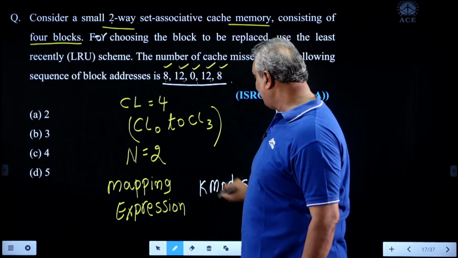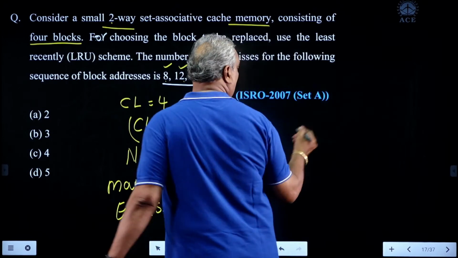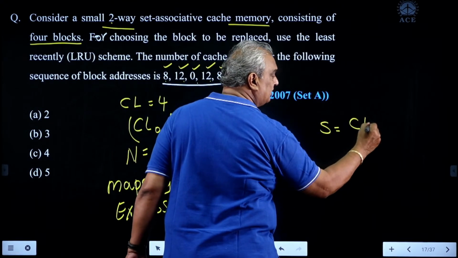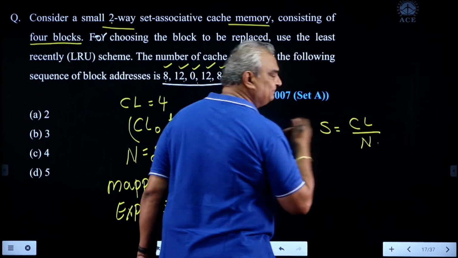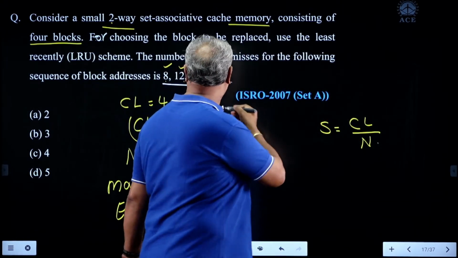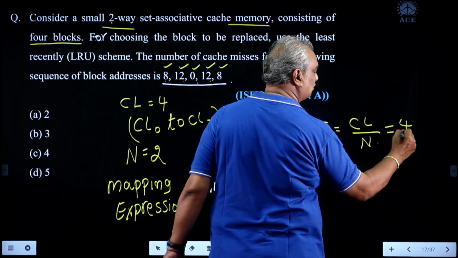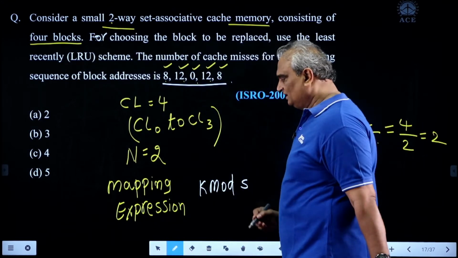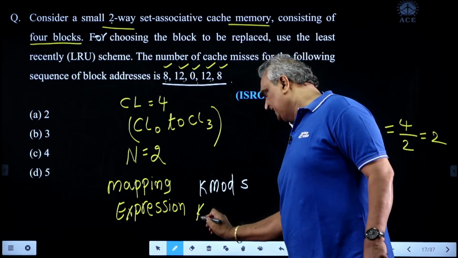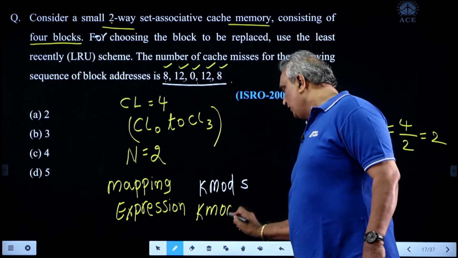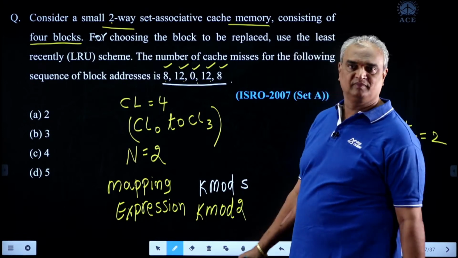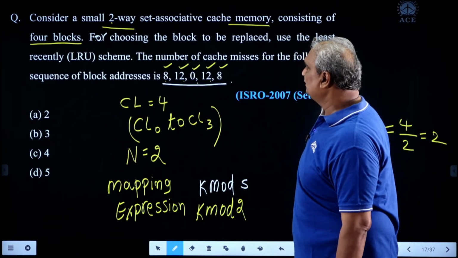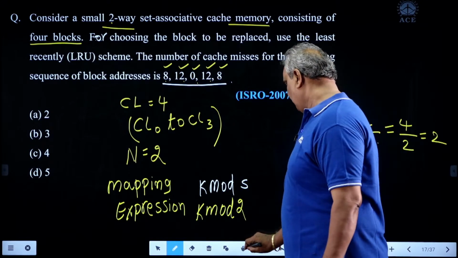Here S means number of sets. How do you compute the S value? Number of cache lines divided by associativity. Here, number of cache lines is equal to 4, associativity is equal to 2, so the number of sets is 2. That's why the mapping expression is K mod 2. Okay. Now, the order is 8, 12, 0, 12, 8.